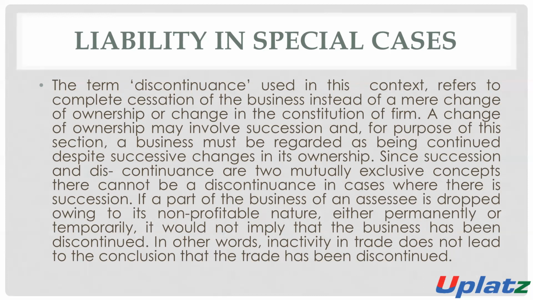A change of the ownership may involve succession, and for the purpose of this section, a business must be regarded as being continued. It means if there is any succession, then it will be considered that the business is continuing. There is no close in this business. The business is continuing, but in the case of discontinuation, there is no continuation in the business.